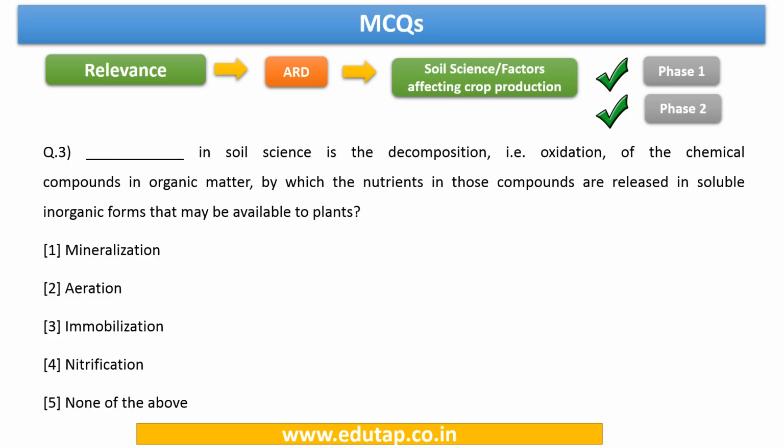So now we have come to question number 3. It says, dash in soil science is a decomposition, that is oxidation of the chemical compounds in organic matter, by which the nutrients in those compounds are released in soluble inorganic forms that may be available to plants. Just now we have had an elaborate discussion about these two processes, so immediately you need to pick the answer. The answer for this question is mineralization.